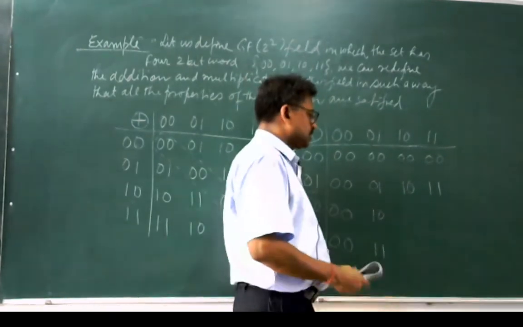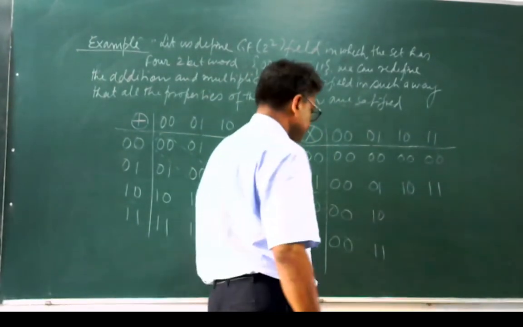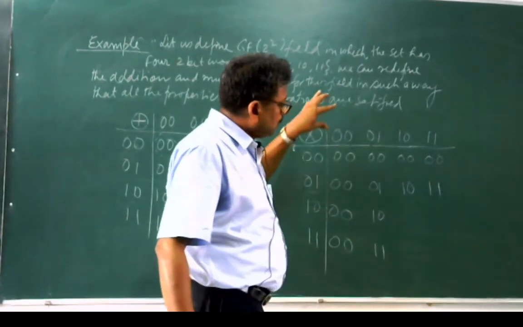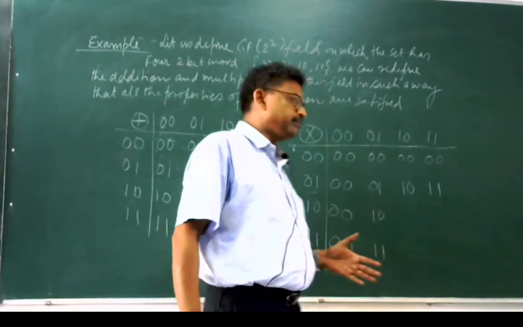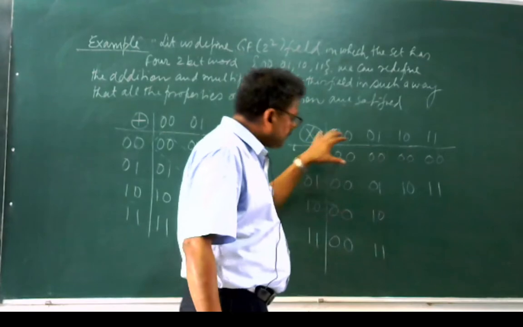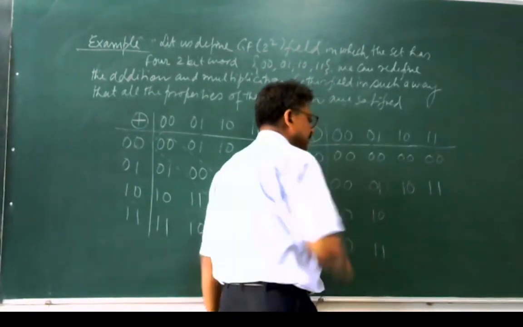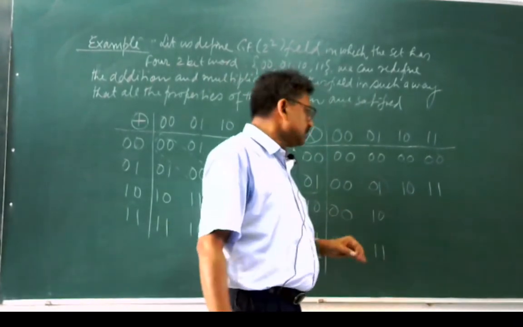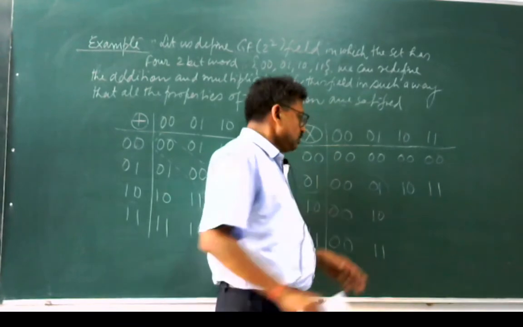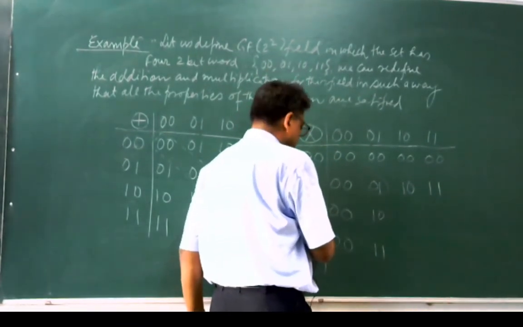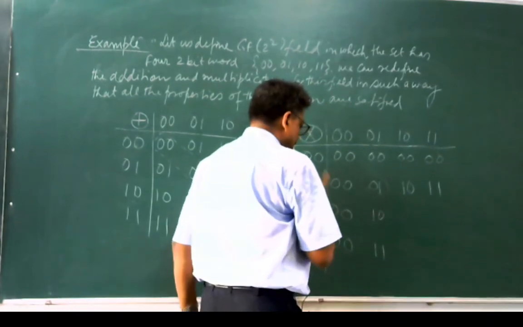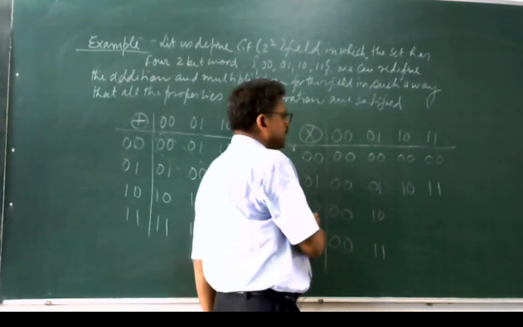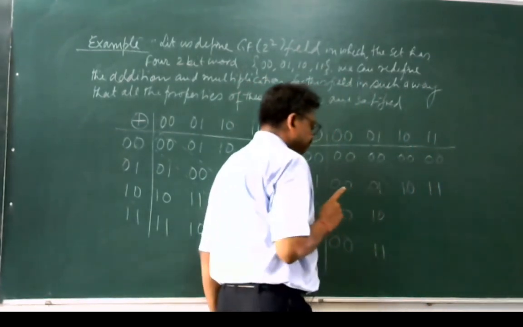Now the beauty comes in the filling of this particular place. What we have to do is define an operator, and also define the operation of that operator in such a manner that there must be an identity element, and we have defined that this is an identity element, first thing. Second thing, every element should have a multiplicative inverse besides the 0,0 element. So 1,0 will have multiplicative inverse 1,1, and 1,1 will have multiplicative inverse 1,0.